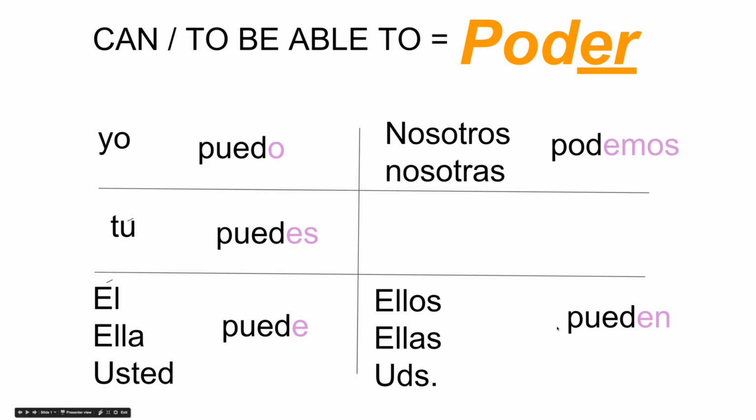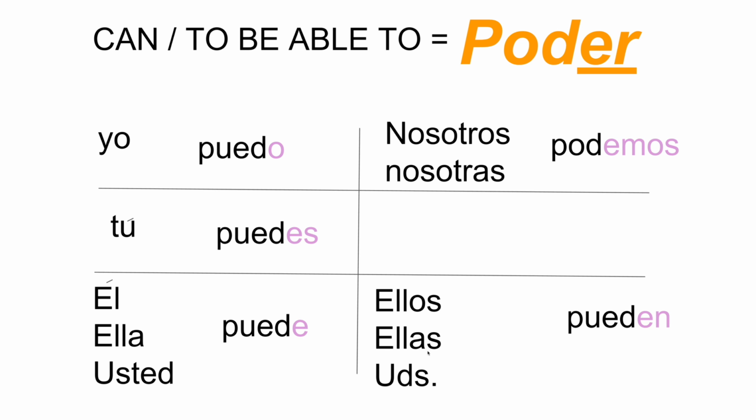Now, this is where it gets tricky because it can mean 3 different things. So, if we say él puede now, it can only mean he can. Ella puede now, it can only mean she can. Ellos pueden, now it only means they can. If I say ellas pueden, it only means they can, and it's a group of girls.